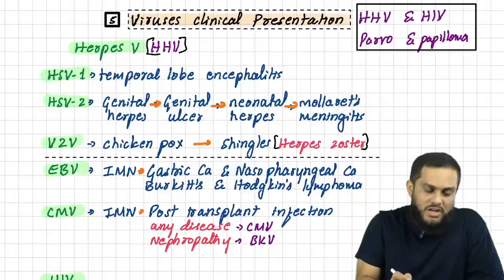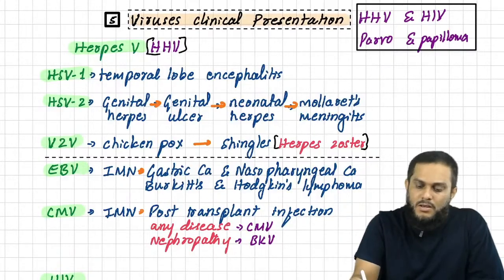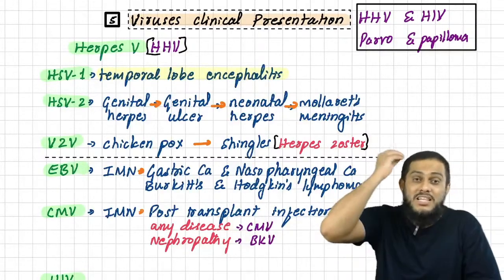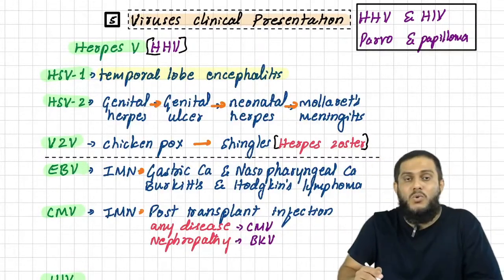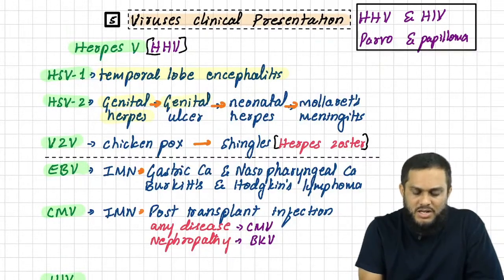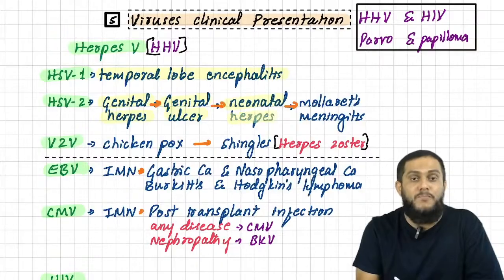And what do they cause? Very, very important for entrance exam. Herpes simplex virus 1 causes temporal lobe encephalitis, encephalitis involving only the temporal lobe. HSV2 causes genital herpes, which will lead to genital ulcer, which will lead to neonatal herpes, which may lead to Mollaret meningitis.